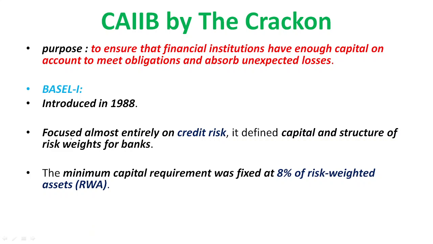So the next one is like that. The minimum capital requirement was fixed initially. As per Basel 1, the minimum capital was fixed at 8% of risk-weighted assets, right? So the minimum capital that is fixed initially is 8% of risk-weighted assets. So this is an important one. They normally ask, as per Basel 1, how much percentage is fixed with respect to risk-weighted assets. They can also ask, 8% of what? The answer is RWA, that is, risk-weighted assets.